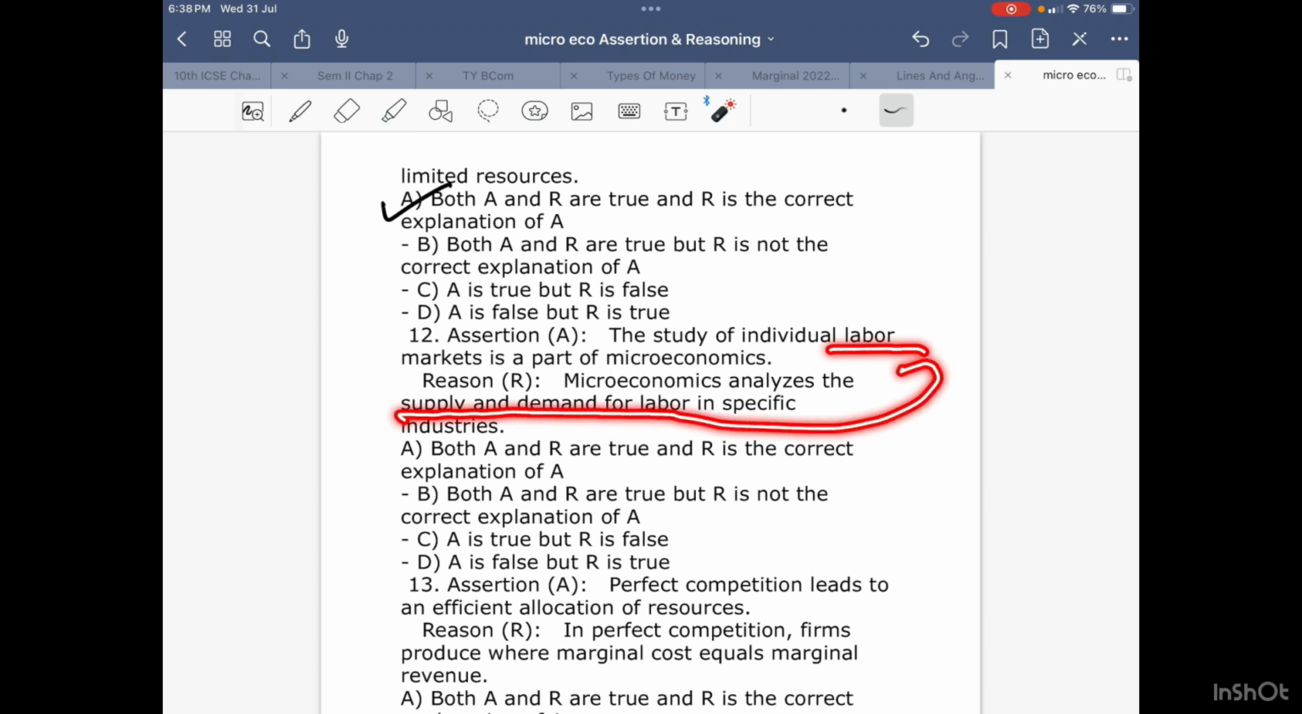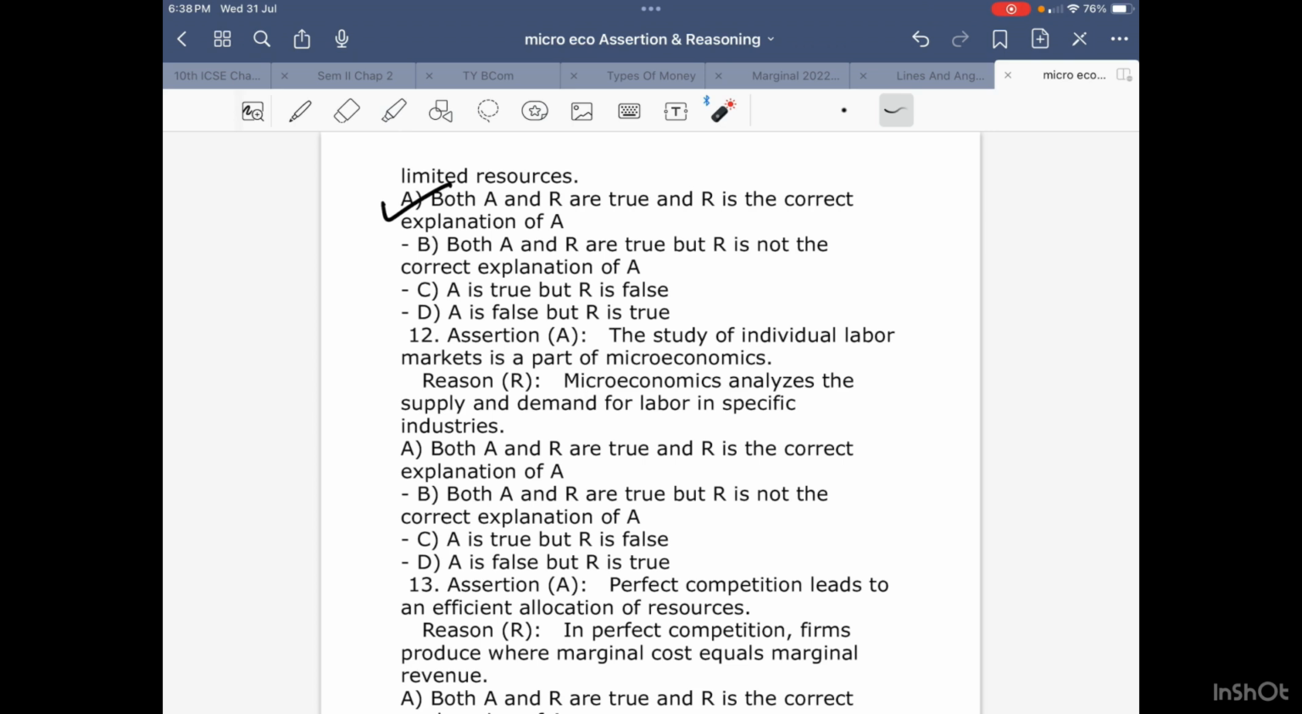That means both are connected, right? And it says in a specific industry. So it is not generalizing it. It's not talking about aggregate. It's talking about specific. Therefore, even this is holding true. Now we will again use the hint or the trick that I taught you. Let's go with the reasoning part.